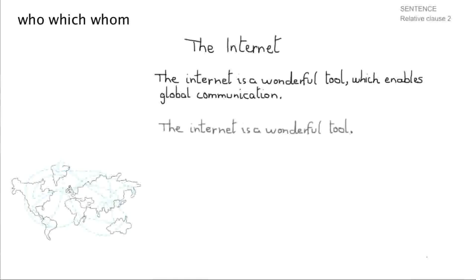Now let's move on to the next pair. The internet is a wonderful tool. I'll use the same one again. And the second sentence, we all use the internet. Now, rather similar process, but notice we use which and which for both. There's no change, so I'll put a comma. I'll write which. It's not like who and whom, where we change from who to whom. Here it's which and which.